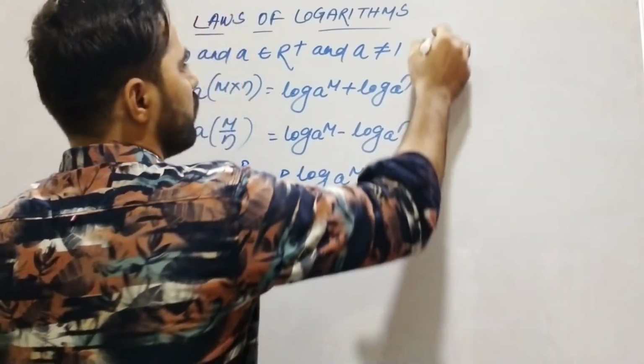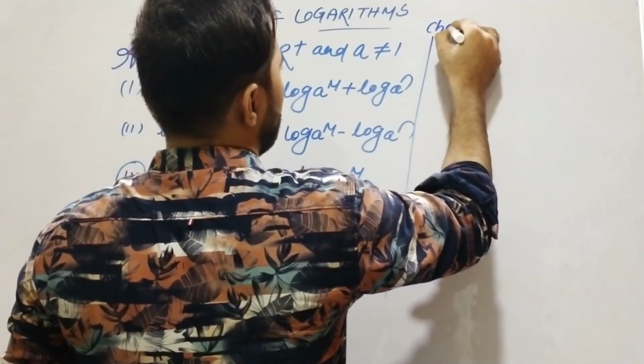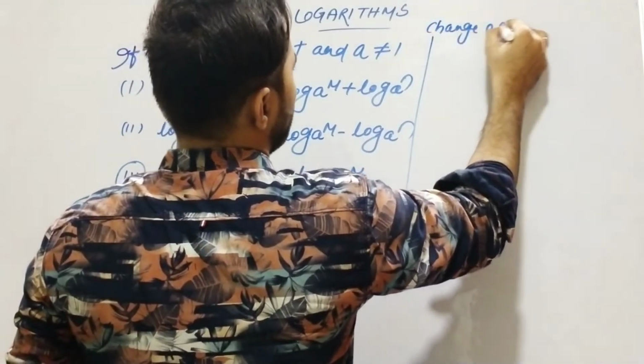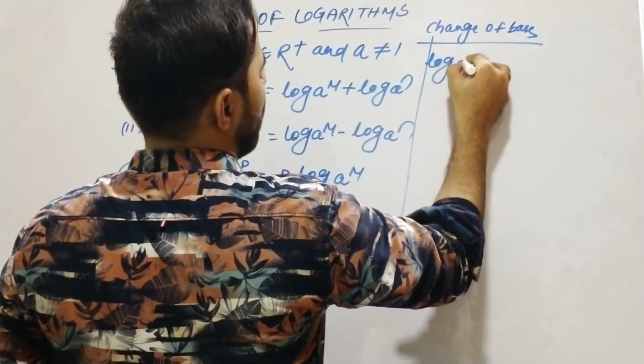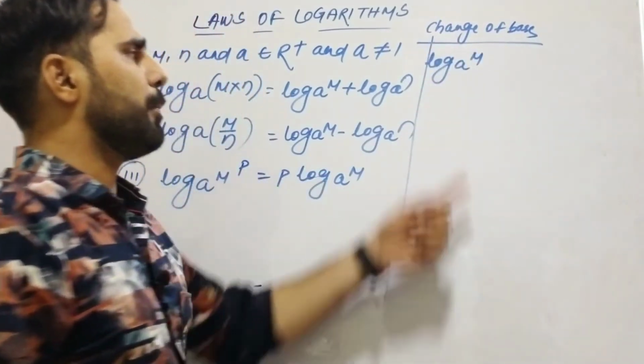And the important law is change of base. That means log_a m. Look here, here the base is a.